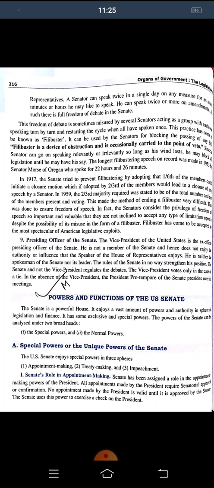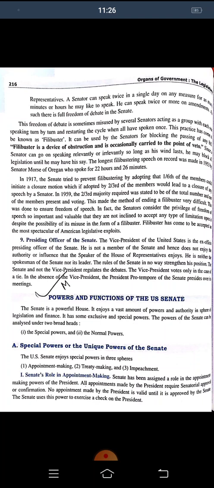The Senate has been assigned a role in the appointment making powers of the president. All appointments made by the president require senatorial approval or confirmation. No appointment made by the president is valid until it is approved by the Senate. The Senate uses its power to exercise a check on the president.